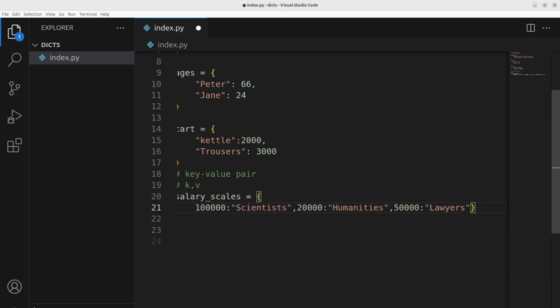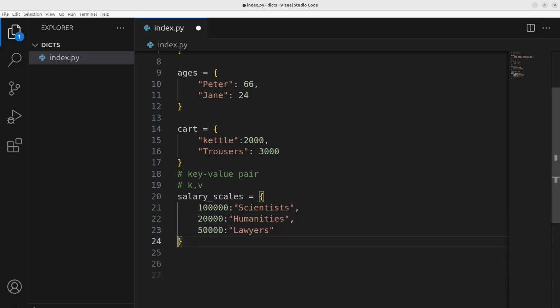For example, look at this. We are looking at salary scales, maybe, of different professionals, and this could be a weird currency, but if it is USD, maybe. So we have 20,000, 50,000, and 100,000. These are salary scales, and if we want people who are earning maybe 100,000, these would be scientists, 20,000 humanities, and 50,000 lawyers. So yeah, we needed to know that also.